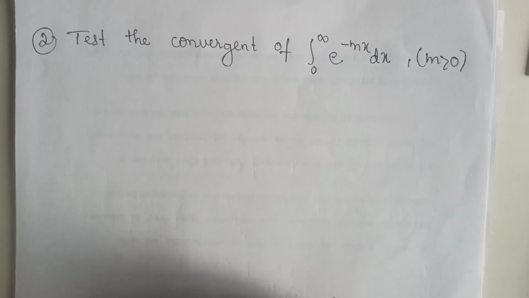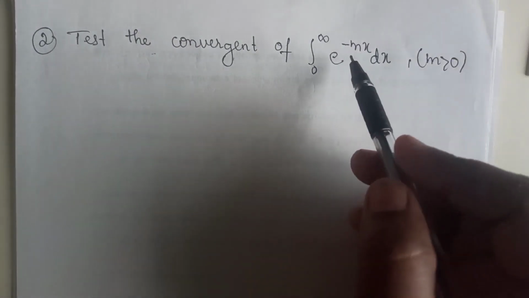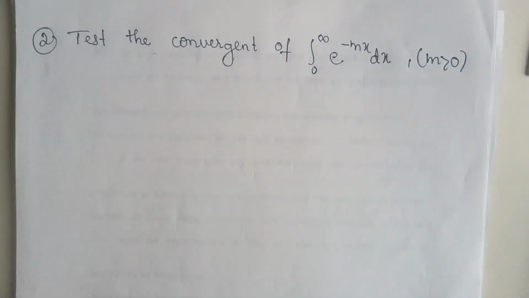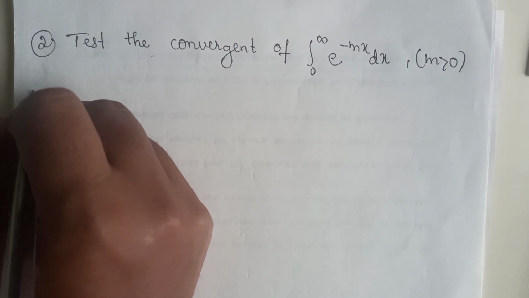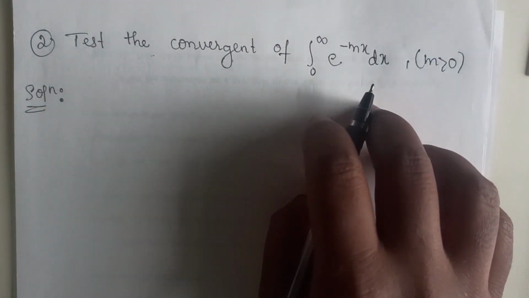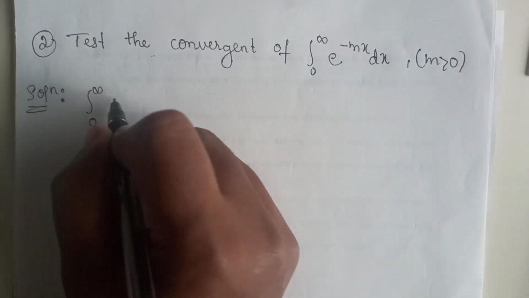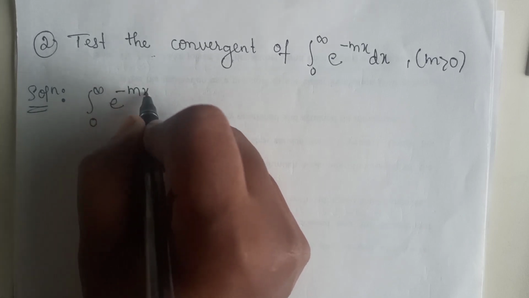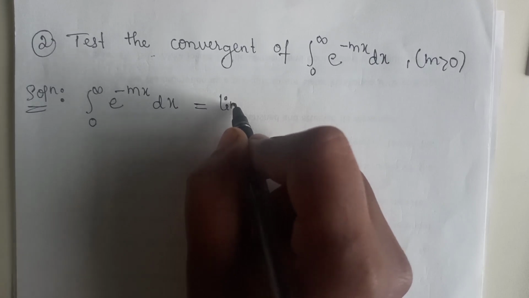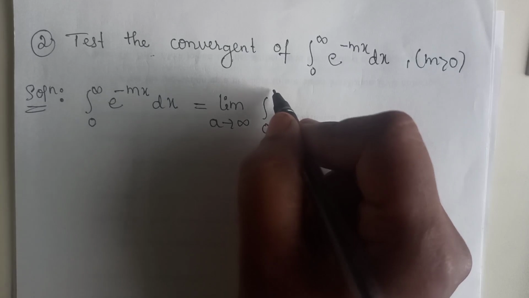Now we consider another example. Test the convergence of the integration from 0 to infinity of e raised to minus mx dx, where m is greater than 0. Again we use the same method, that is we convert this integral in terms of a limit. We write this as limit a tends to infinity of the integration from 0 to a.